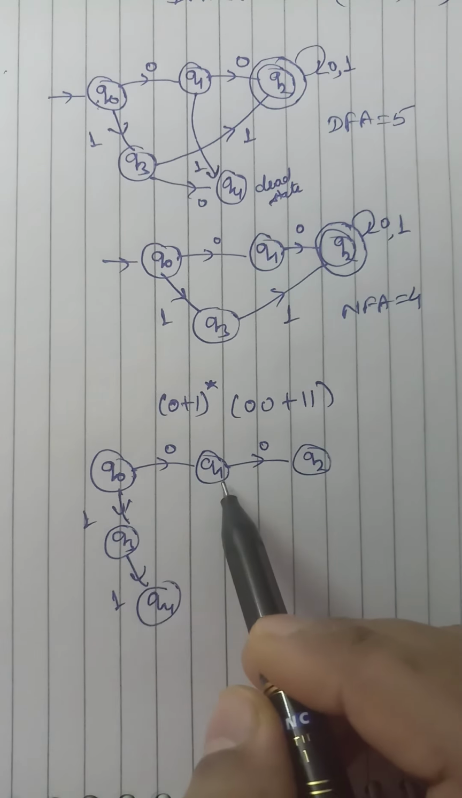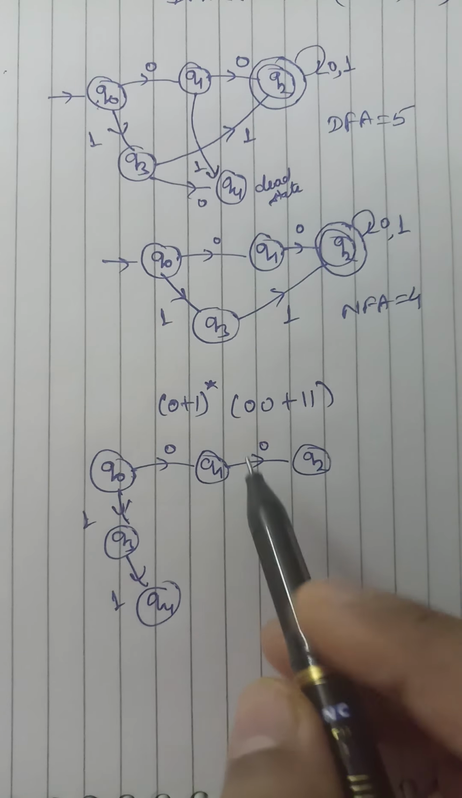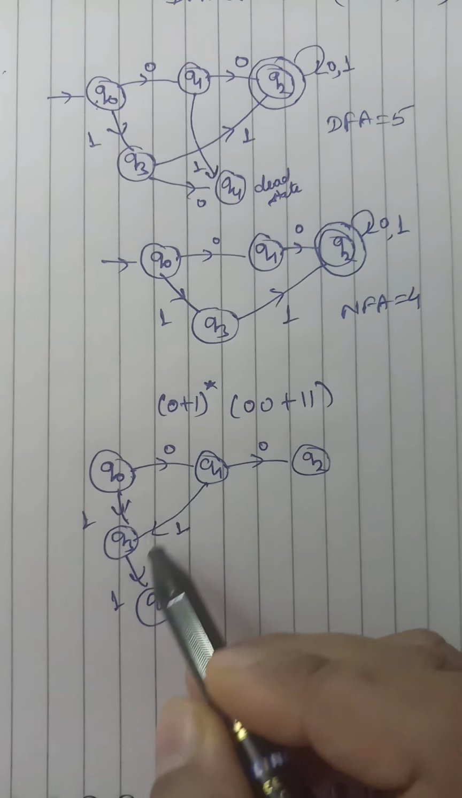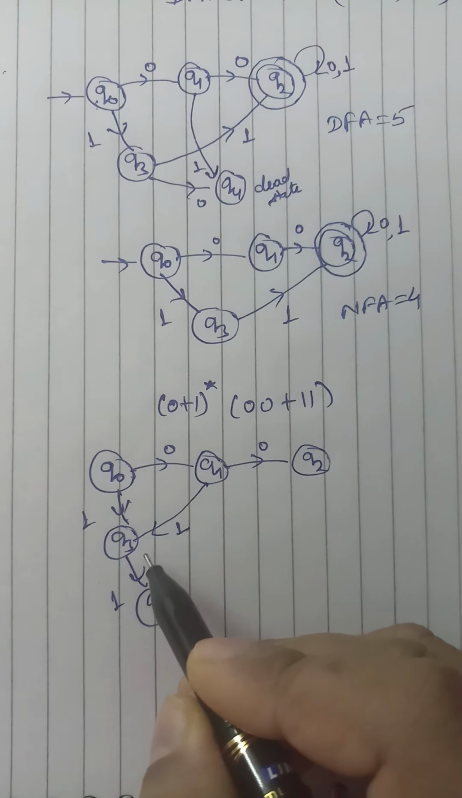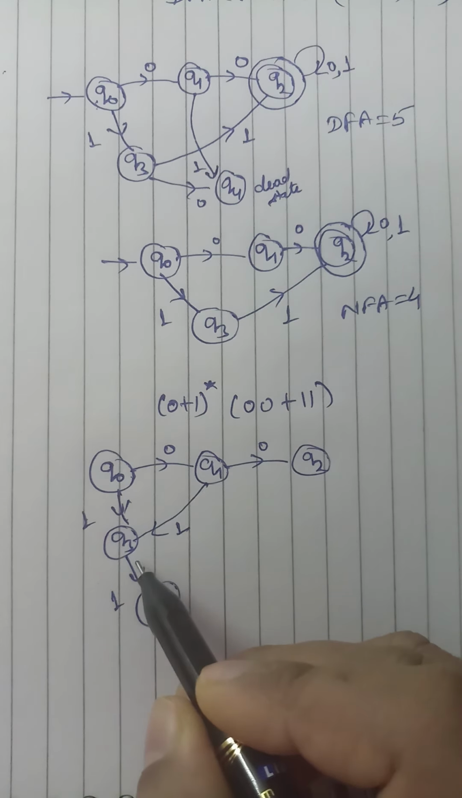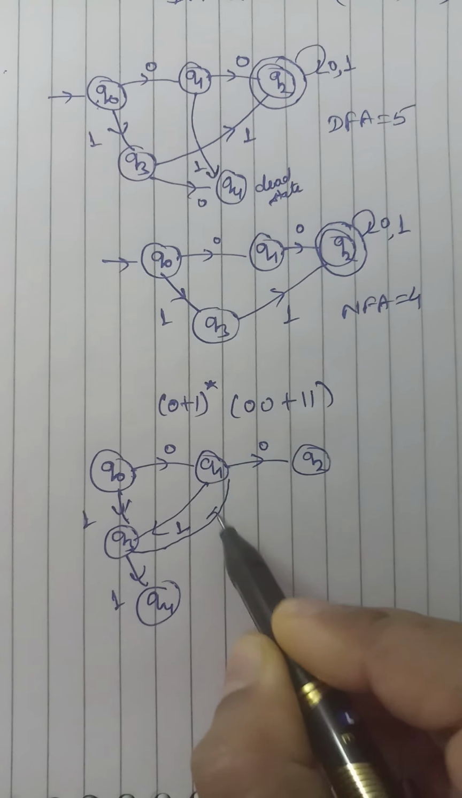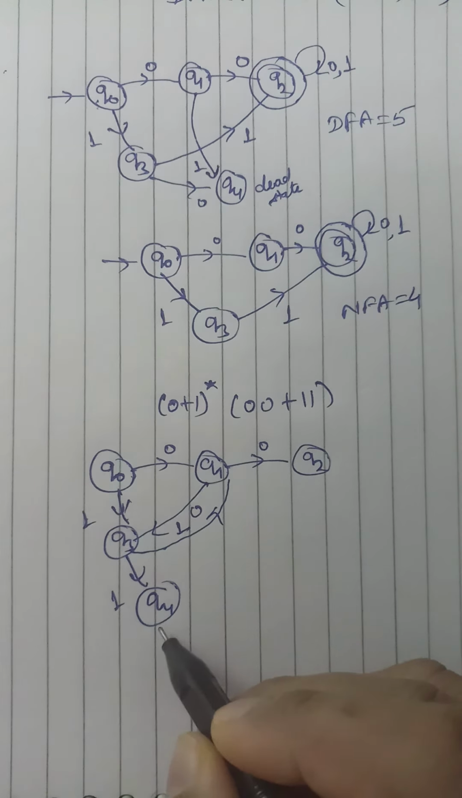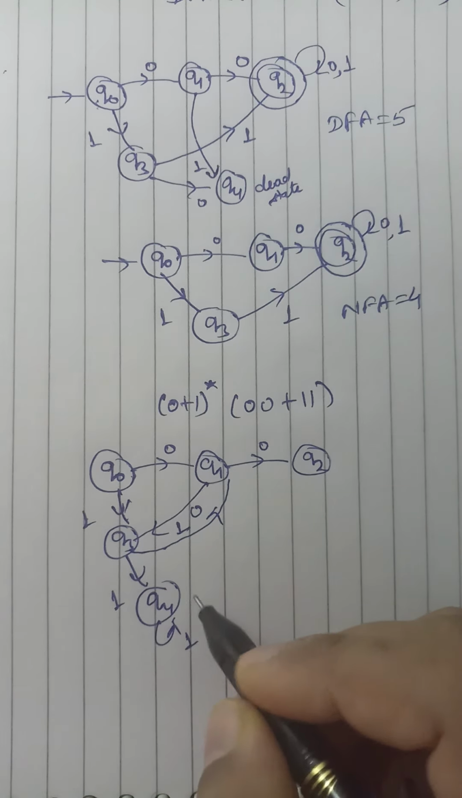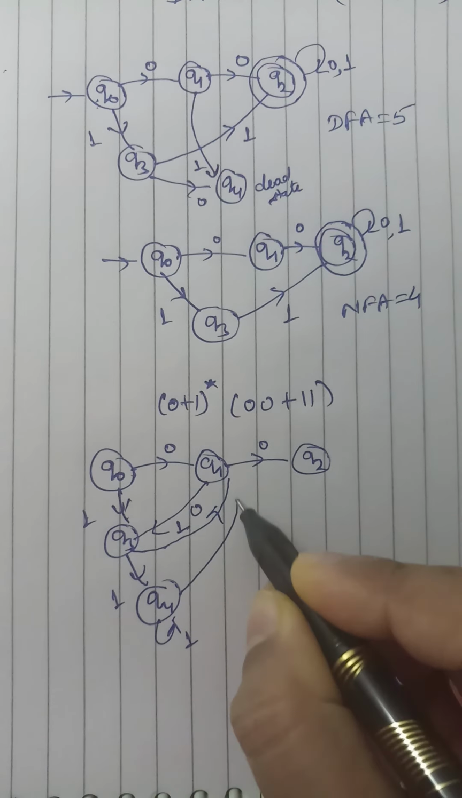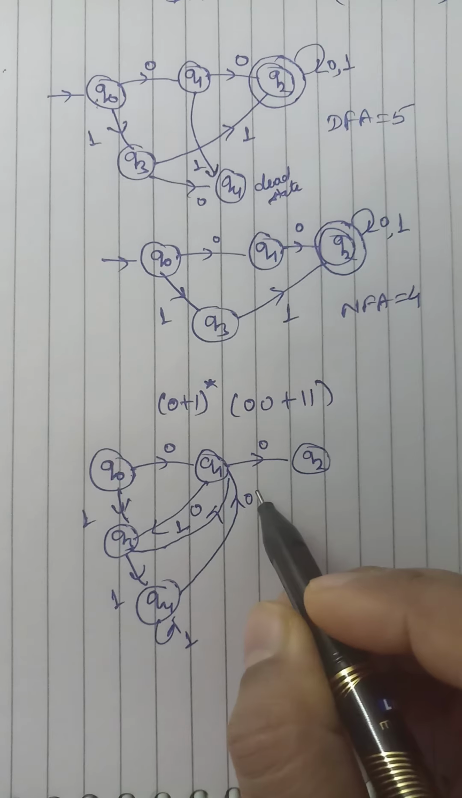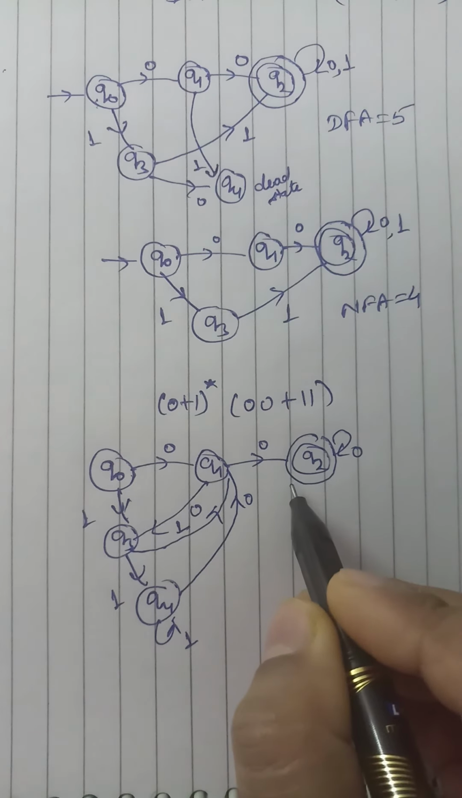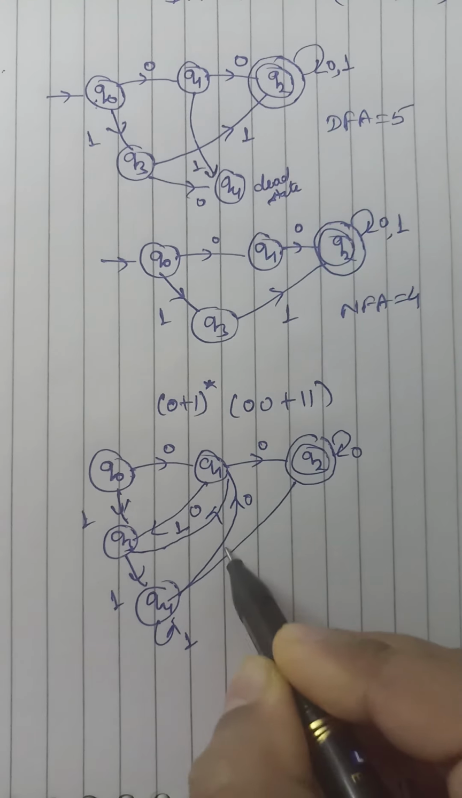Now we will see the rest of the transitions, where they will go: from Q0 on 0, from Q0 on 1, for Q1 on 0 and for Q1 on 1, for Q3 on 1, and for Q3 on 0 will go here, and for Q4 on 1 and for Q4 on 0 will go here, and for Q2 on 0 and for Q2 on 1 will go here.